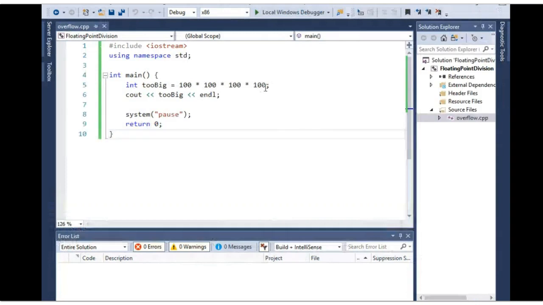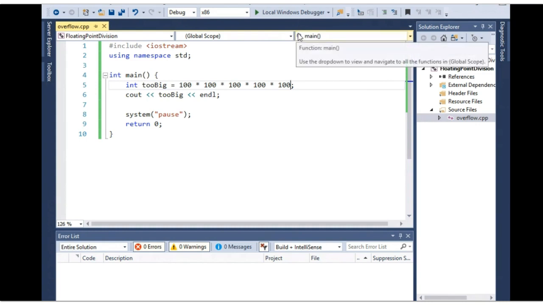How many more times should we multiply by 100 in order to cause an overflow error? Add in another 100. Do you think that's big enough? So it's 10, what was it? 100 million? So now it's 100 of those, 10 to the 10th. Is that 10 billion? Trillion? You think we're at a trillion with this? Let's run it.